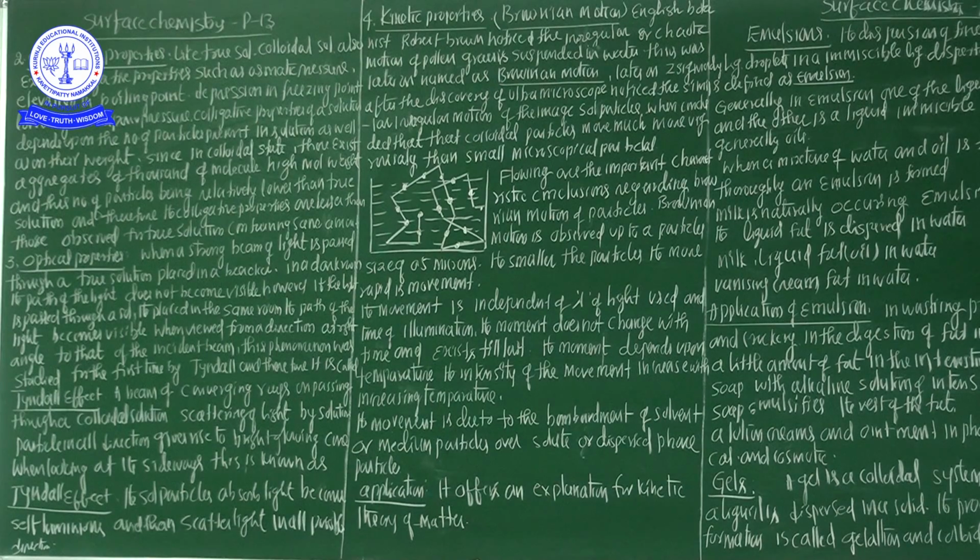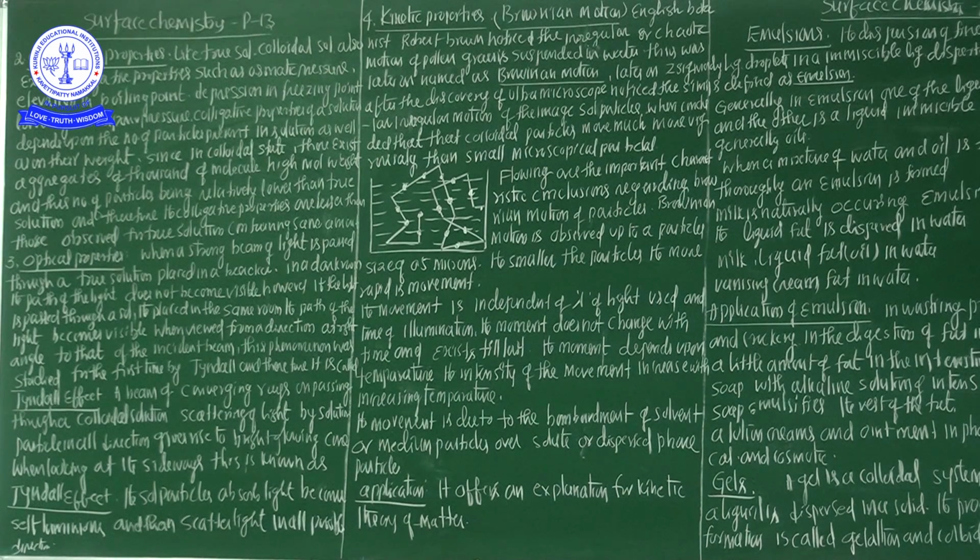After Brownian motion, next Zsigmondy, one of the scientists, after the discovery of the ultramicroscope noticed the Tyndall effect, the similar irregular motions of the images of the solution's stars against a dark background, and concluded that colloidal particles move much more vigorously than microscopic particles.